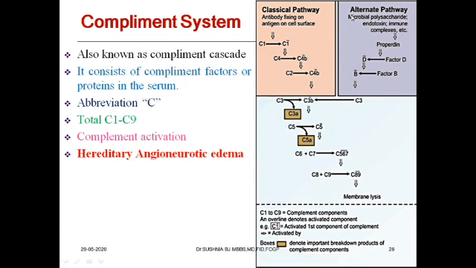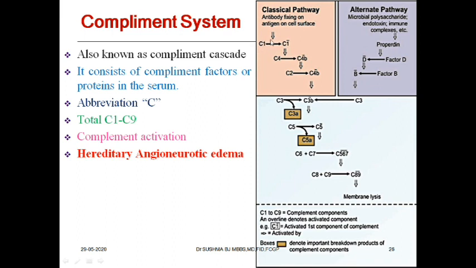Now look at this pathway. Not bothered about the alternative pathway, but concentrate on the classical pathway. Whenever there is an antibody fixing on an antigen on the cell, suppose there is a bacterial attack on the human cells, and the antibody produced by the human cells reacts with the antigen from the bacteria. There's an antigen and antibody reaction over here. This will activate the complement factors. I told you C1 to C9 are C1, C2, C3, C4, C5, C6, C7, C8.